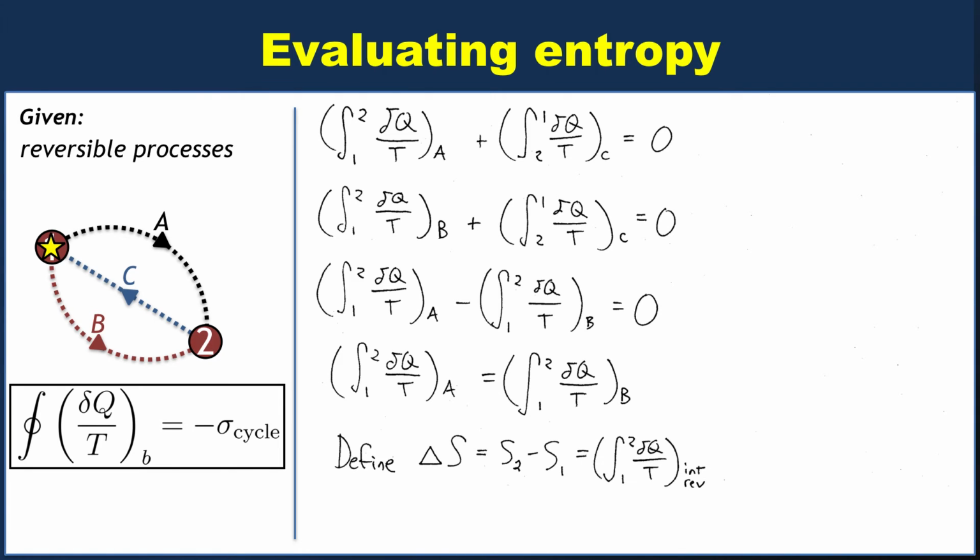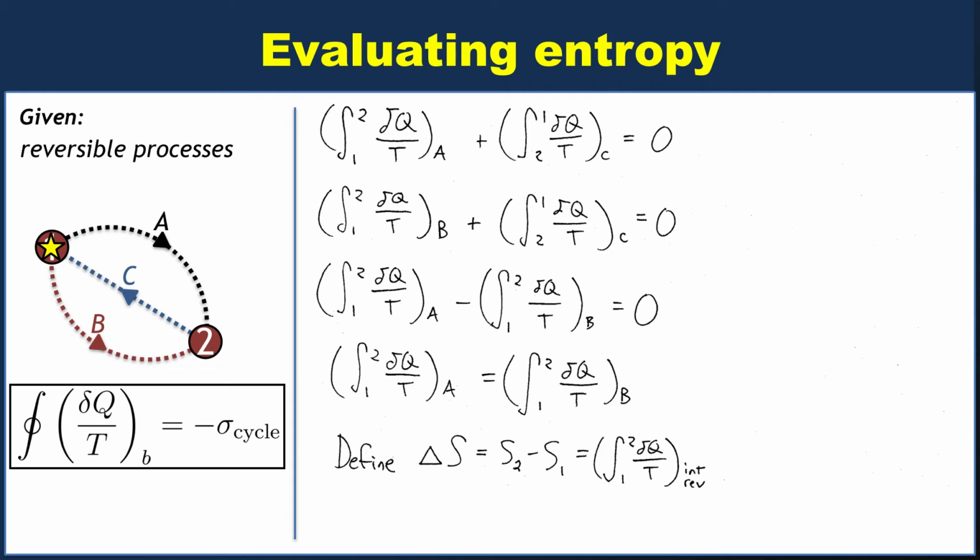So delta big S, which equals S2 minus S1, is the integral from state 1 to state 2 of delta Q over T for some internally reversible process that goes between those two states. For now, we are just talking about internally reversible processes. Eventually, of course, we'll generalize entropy to dealing with irreversible processes, where it's really more interesting.